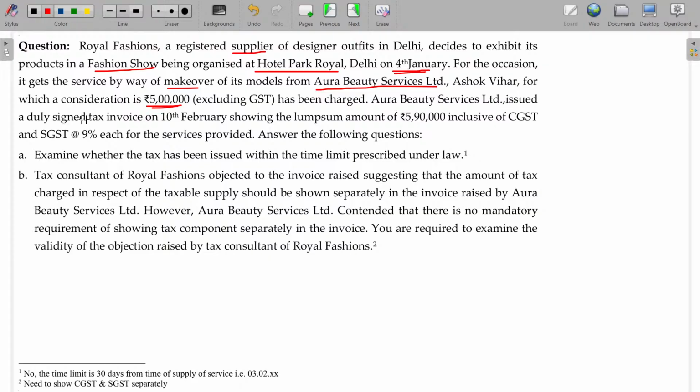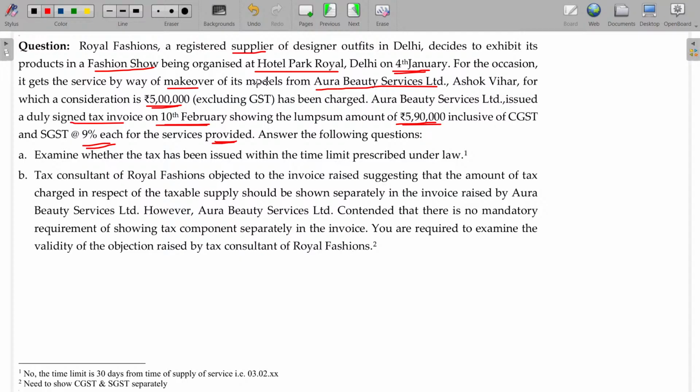Aura Beauty Services Limited issued a duly signed tax invoice on 10th February showing a lump sum amount of rupees 5,90,000 inclusive of CGST and SGST at the rate of 9% each for services provided. Okay, answer the following questions.